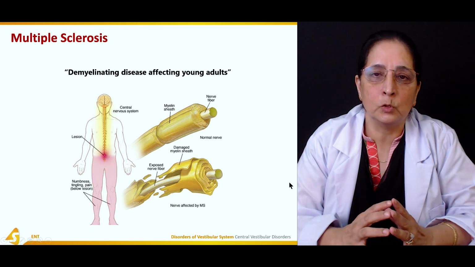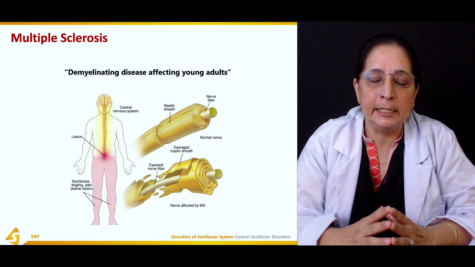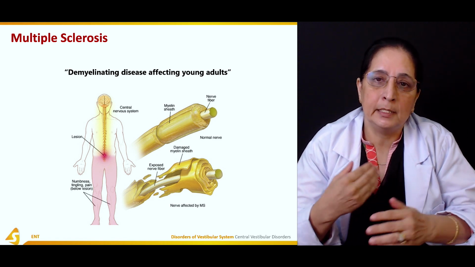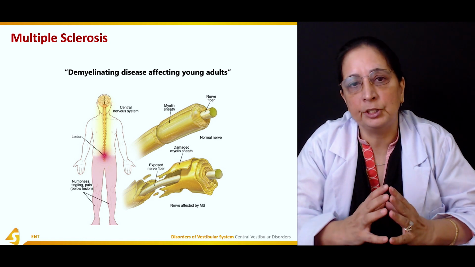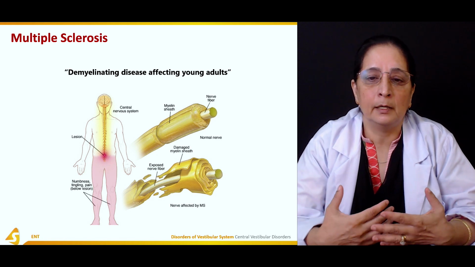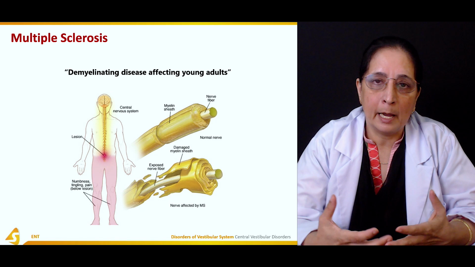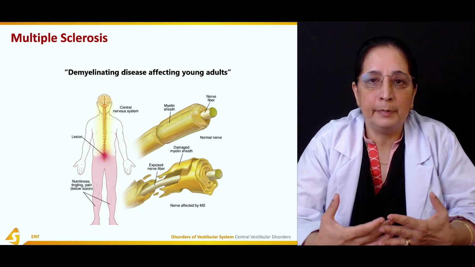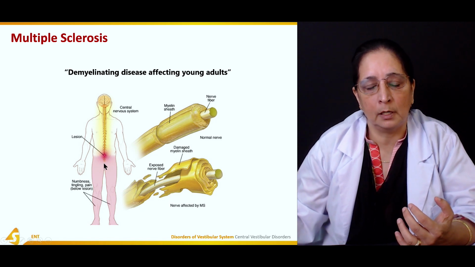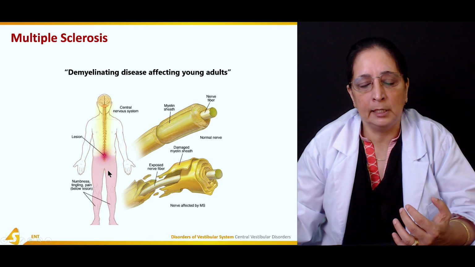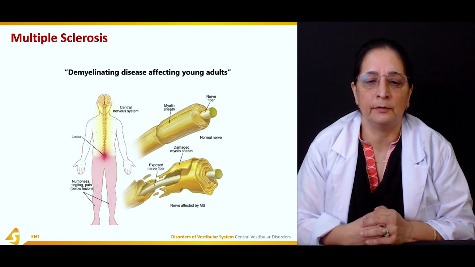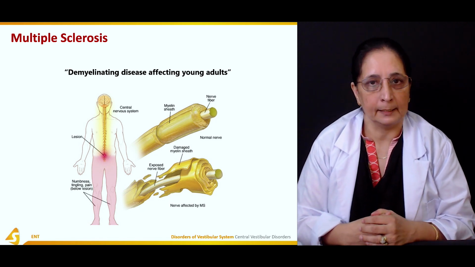So in multiple sclerosis, there is demyelination, or damage of the myelin sheath. The myelin sheath is the covering of the nerve. When it is destroyed, the nerve is exposed to different stimulation, and it causes numbness, tingling, and pain below the lesion. So if this is the lesion in the lower part of the spinal cord, then below the lesion there is tingling. Patients come and say we have a tingling sensation, numbness, and pain.